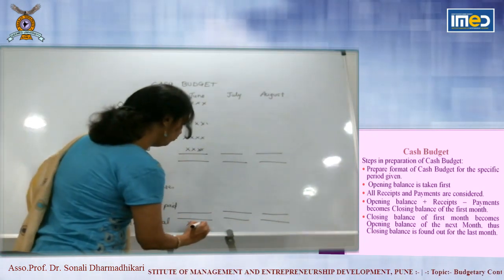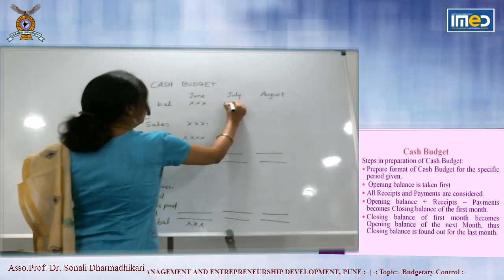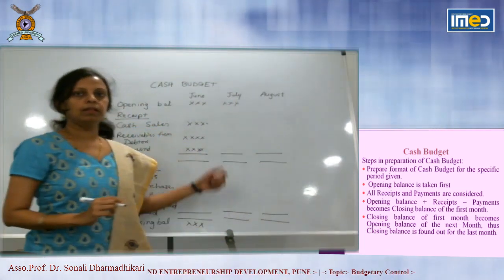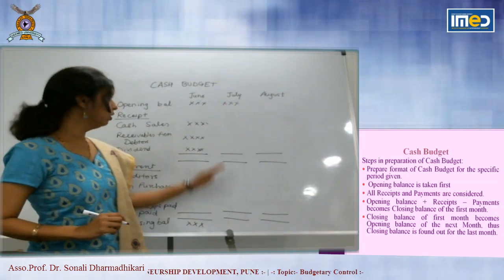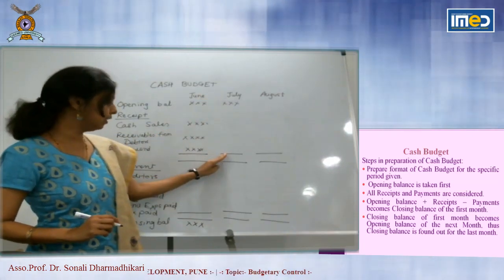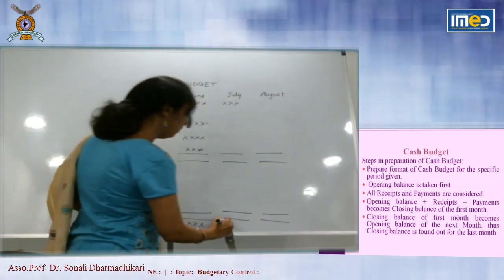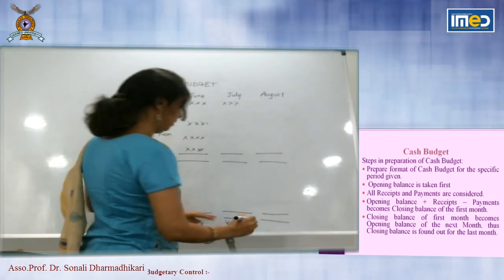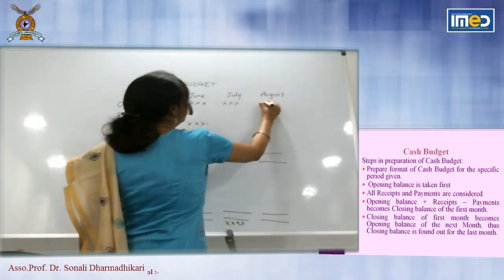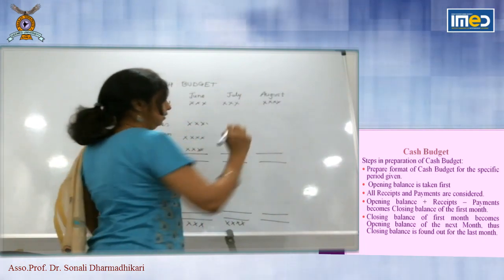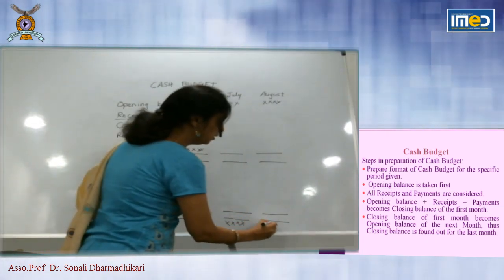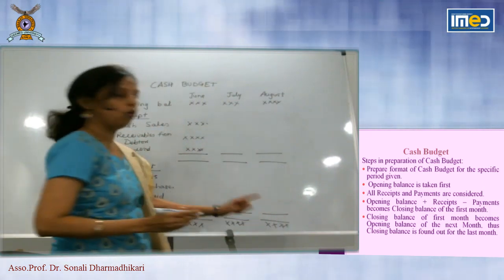Closing balance of June becomes opening balance of July. Same equation will be followed. Opening balance plus receipts minus payment, closing balance of July. That becomes opening balance of August. And then you will close the budget with closing balance of August.